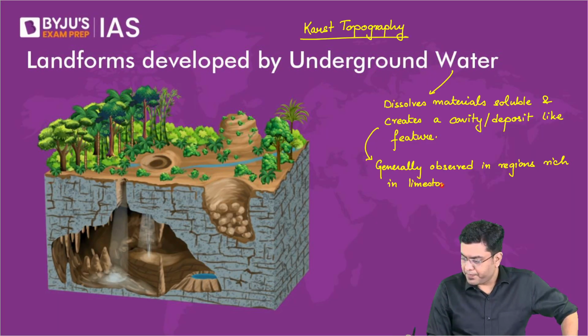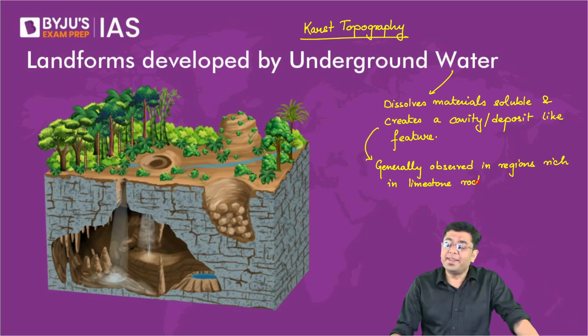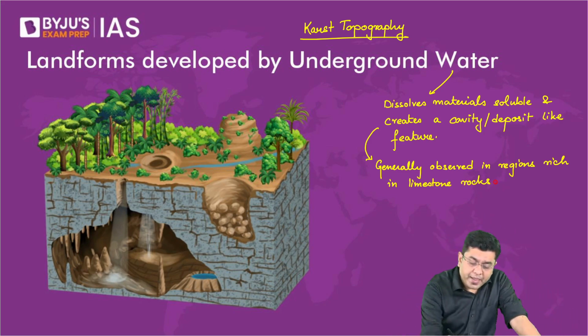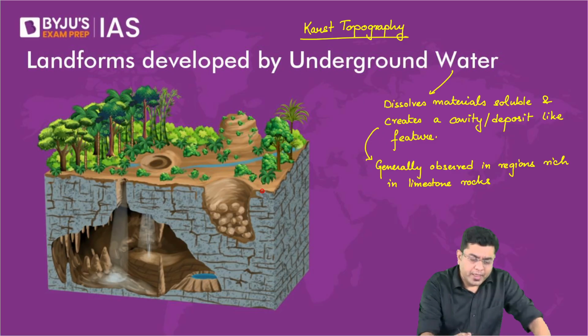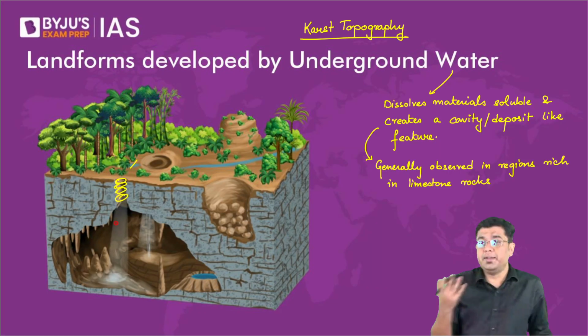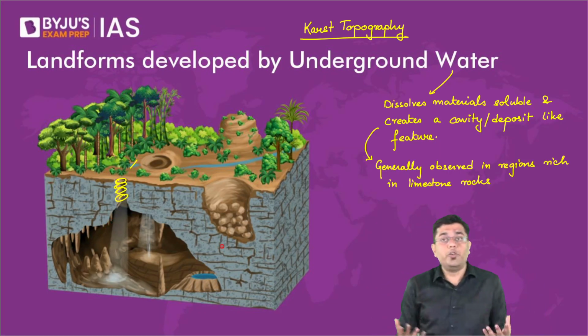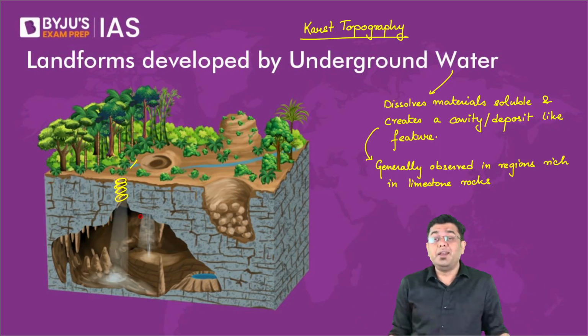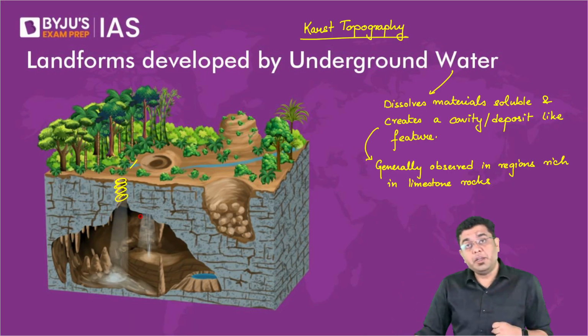So basically, observe here, let's assume this is a limestone rock formation. Initially there will be a significant amount of water available. Slowly and steadily they will start dissolving materials, and wherever they are able to dissolve the materials available, they will eventually create large cavities or sometimes even deposits.